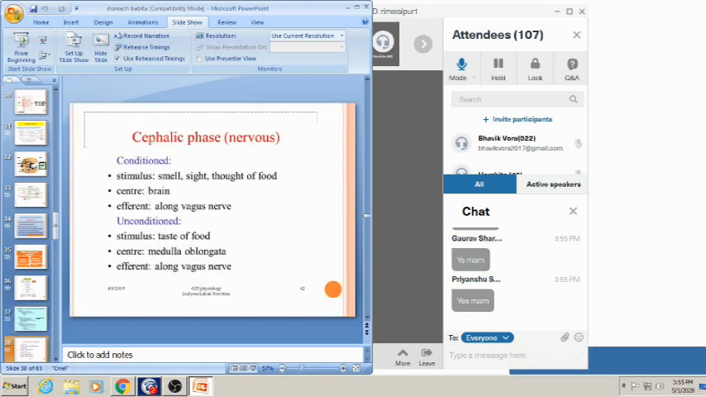The cephalic phase is totally under nervous control, which is the vagus nerve, and there are two types: conditioned reflex and unconditioned reflex.